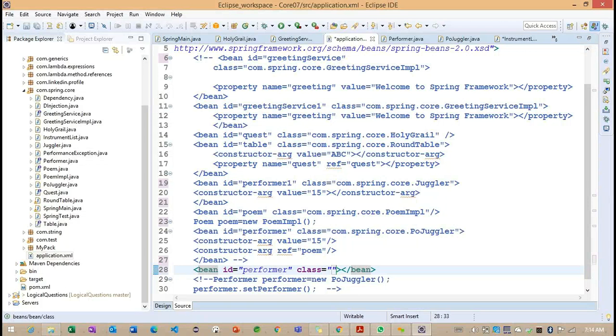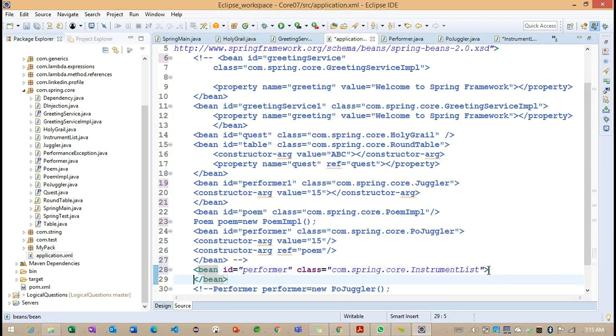What is the object we are expecting here? The object we are expecting here is instrument, the instrument list. And this particular instrument list resides in which package? com.spring.core here. Getting the point? So this is all about our instrument here.